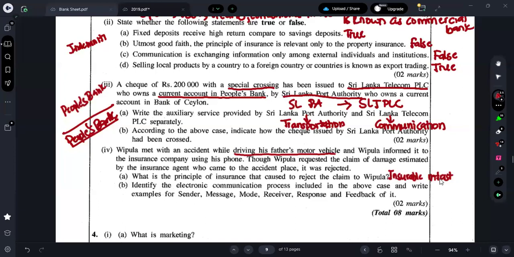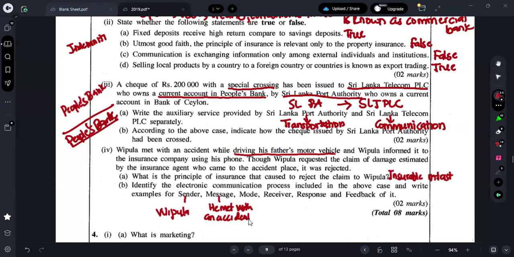Next one: identify the electronic communication process included in the above case and write an example for sender, message, mode, receiver, response, and feedback. Now, guys, what are they saying? Vipula informed the insurance company using his phone. Now, who is sending that message? Vipula is calling. So Vipula is the sender. What's the message? He met with an accident. So that is the message.